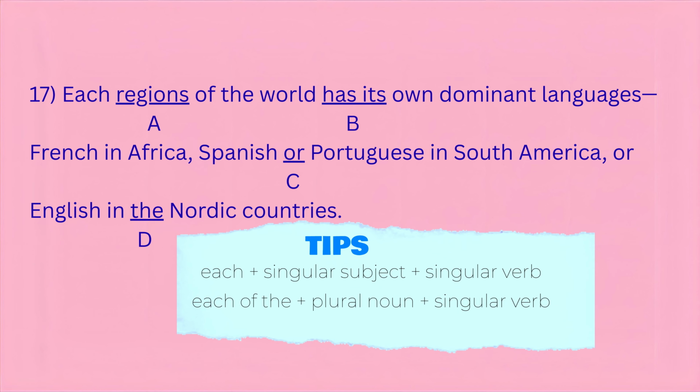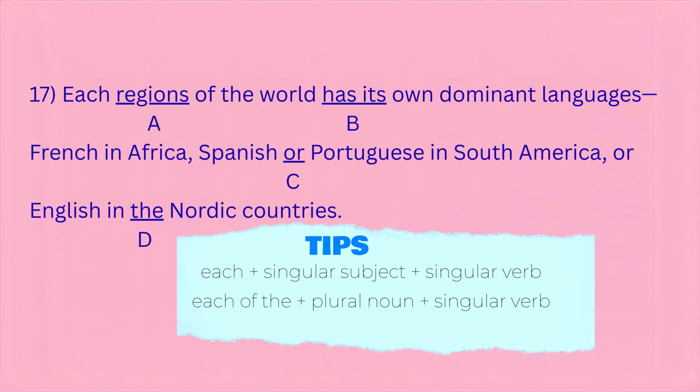That's grammatically correct and matches the singular subject. Here are the rules. Each/every plus singular subject plus singular verb. Each/every one of the plural noun plus singular verb. So part A contains the error. Regions should be region.